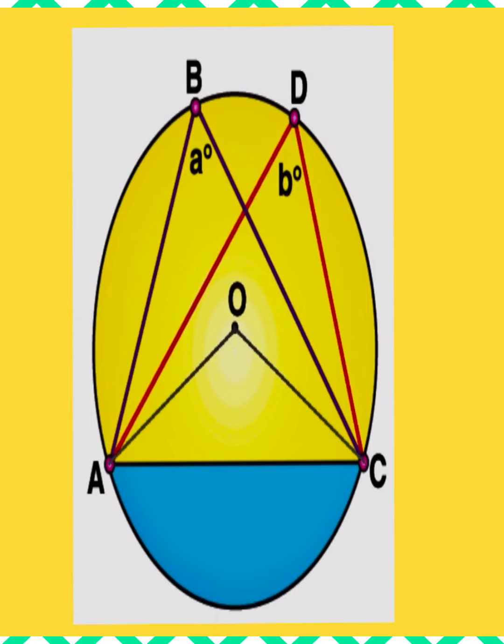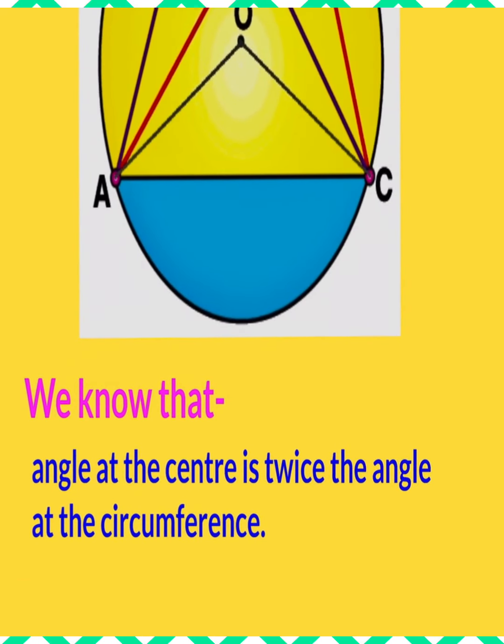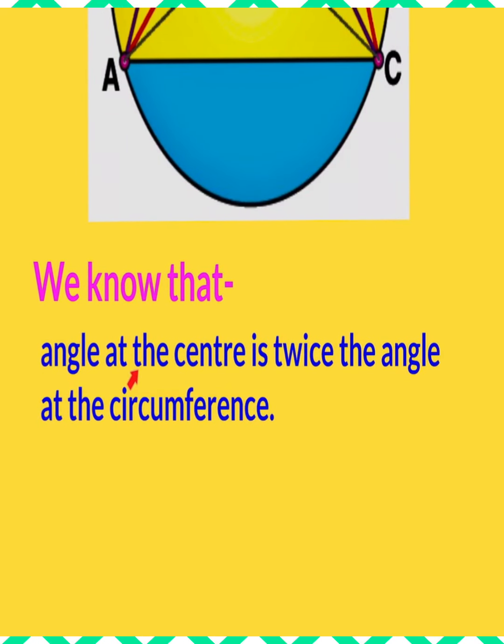So we will prove here that angle B and angle D are both equal. Why? Because these two angles lie in the same circle. So dear, for proving this theorem, we will join A to O and C to O. That is, we will join point A and point C to the center of the circle. So you know the statement of the theorem which you proved already, that the angle at the center is twice the